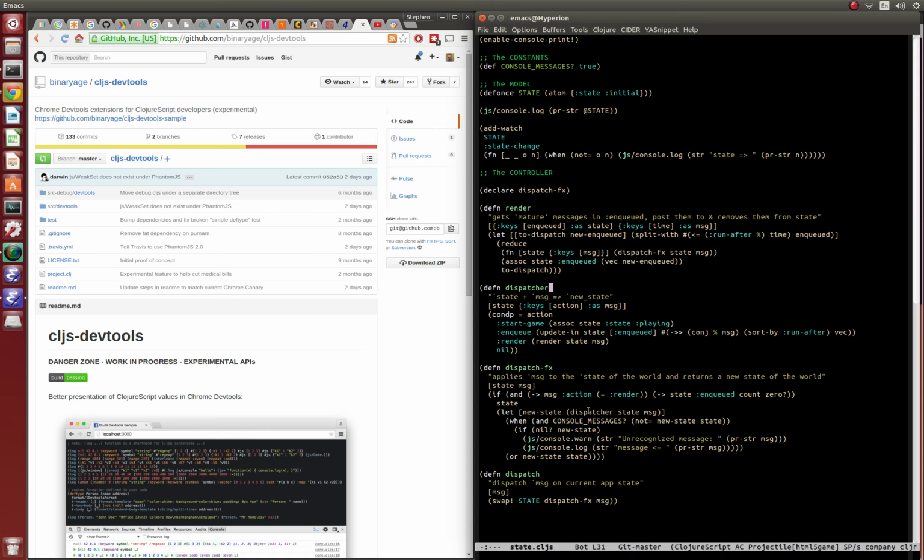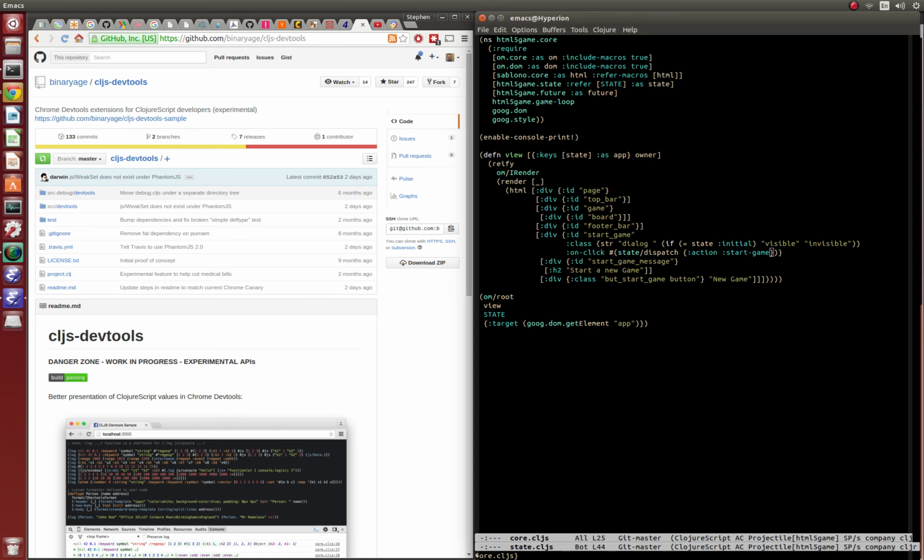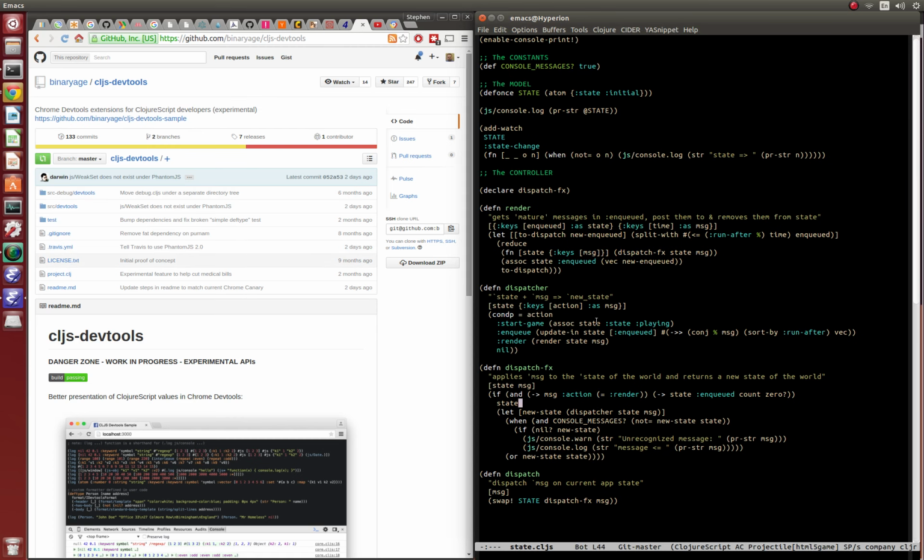When you're doing something, like right now, there's only one dispatch in the entire program. And it's right here in core, and that's this one right here. It calls state dispatch right here and passes this message, which is start game, right? So start game goes right here, and all start game does is switch the state from whatever it was before to playing. Simple dispatcher, right?